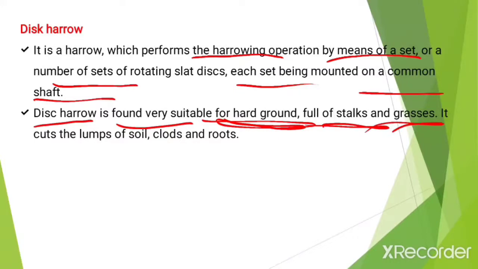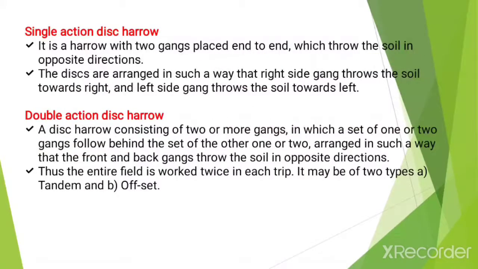It cuts the lumps of soil, clods, roots, etc. In disc harrows there are two major types, tractor drawn and animal drawn. Tractor drawn disc harrows are again classified into two types, single action and double action. Double action disc harrows have different types like tandem, offset, etc.